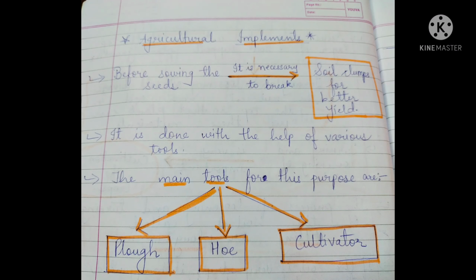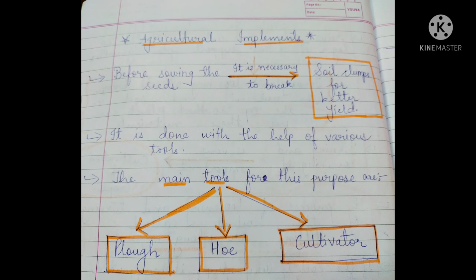Now agricultural implements means the tools which are used for the breaking of the soil and all. Okay, now we are going to see the tilling process. Okay, the different types of the process you have seen in this preparation of the soil. So now for breaking all that soil clumps, tilling and all, we need different types of tools. Okay, so the first point, as you can see, it is displayed on your screen, that is, before sowing the seeds, it is necessary to break soil clumps for the better yield. Okay, soil clumps we need to break, right? It is done with the help of the various tools.